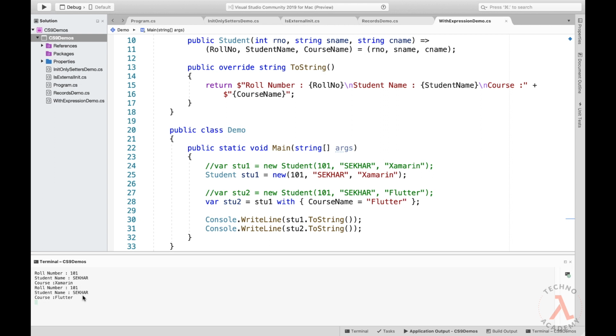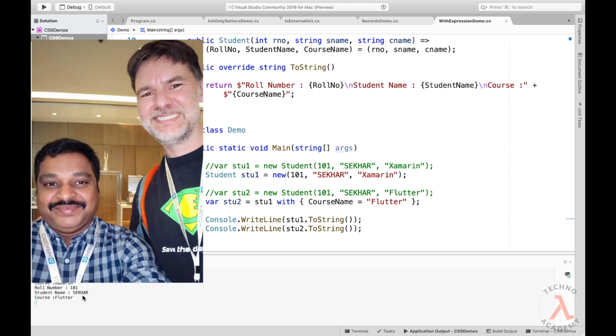Hope you have understood these 5 new features of C# 9. And before I conclude this video, I would like to thank Mads Torgersen, the principal program manager of C#, who manages the C# language design process and the C# language specifications, from whom I came to know personally about the new features of C# 8 and the future versions of C#.